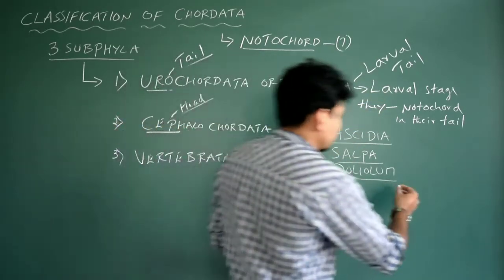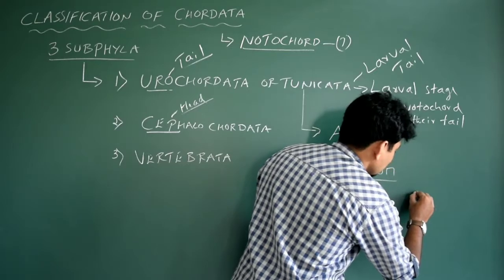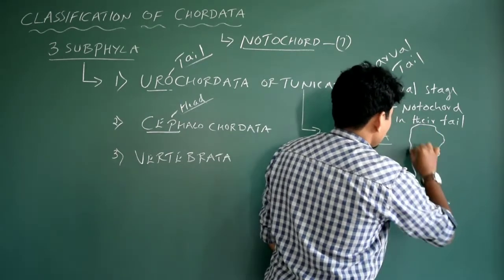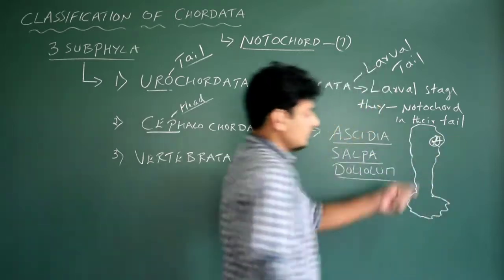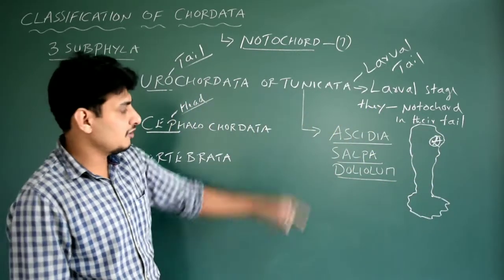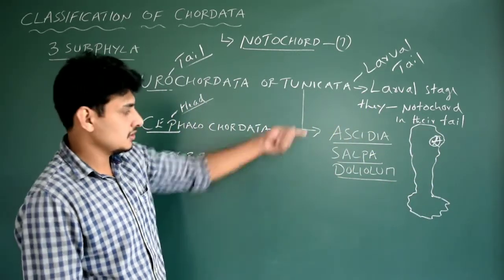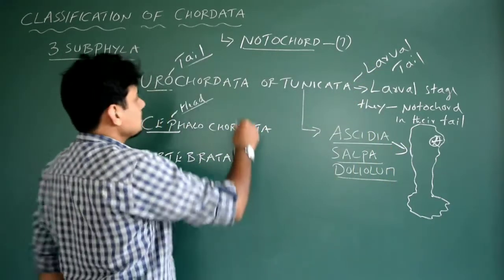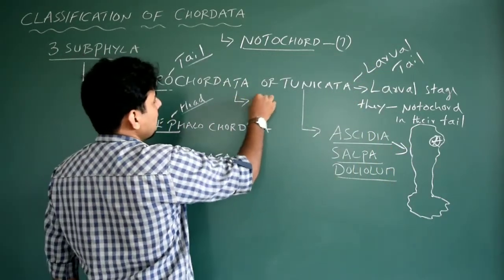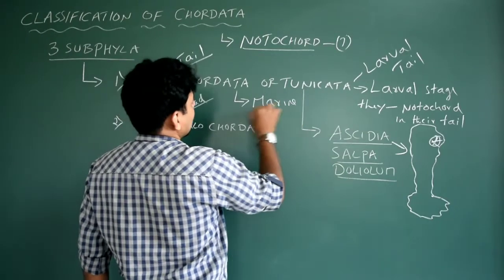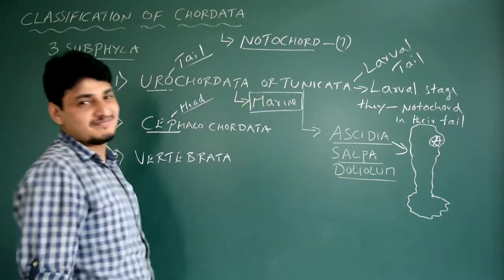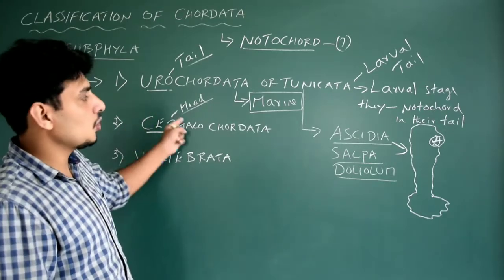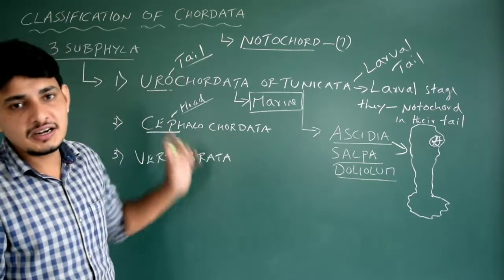We just draw one rough diagram of Ascidia, which is given in your NCERT textbook. You can also find the same diagram like this. The animal is like this. You may get this picture and have to identify which animal it is. Got it? So that is Ascidia. Where exactly do these Urochordates live? They are 100% marine animals. That means they swim. You don't see any Urochordata or Tunicata in terrestrial conditions.